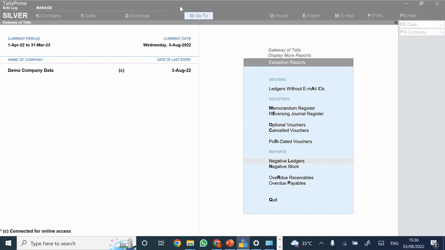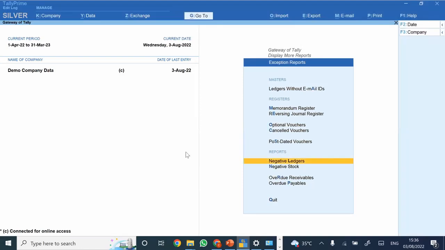In Prime, they are working on it in the near term, and they are going to provide you with an update based on the existing new schedule updates. At present it is not available, but Tally is working on it, and in the near term they are going to launch it for schedule 3 formats.